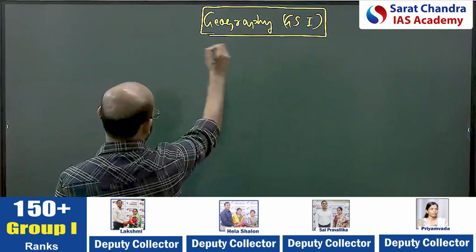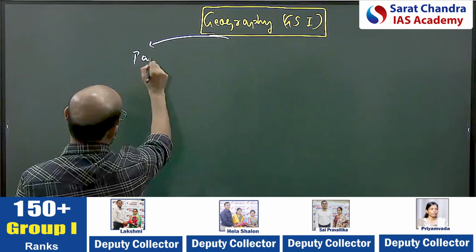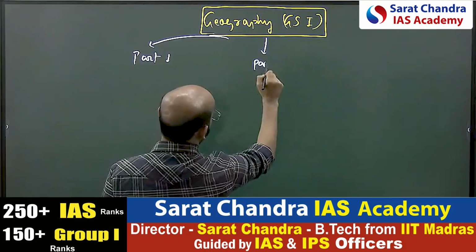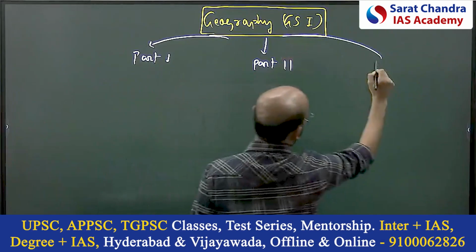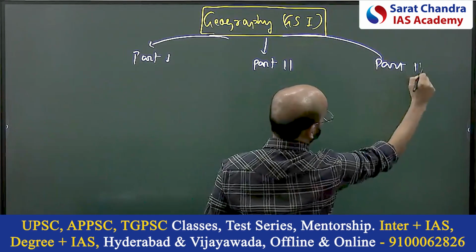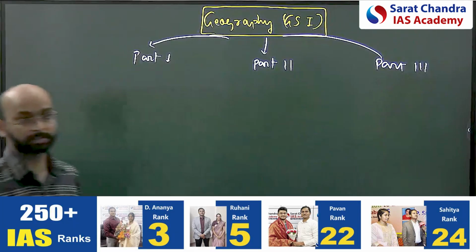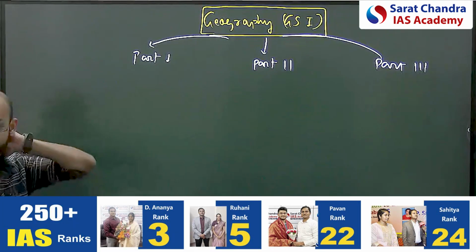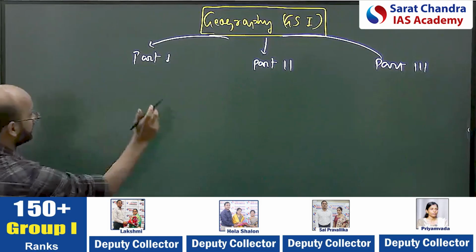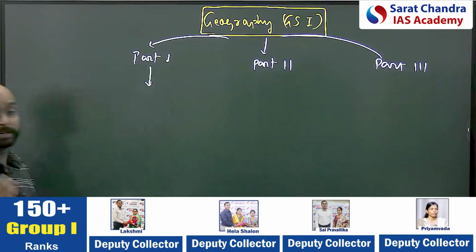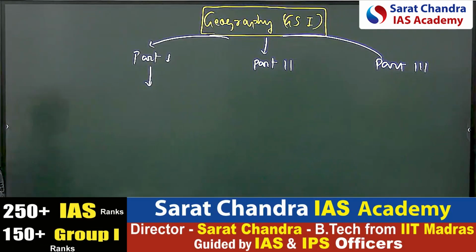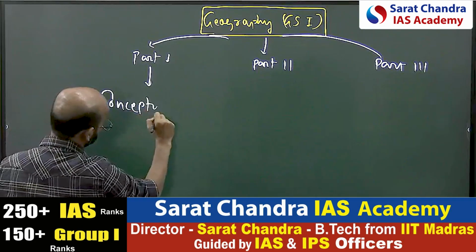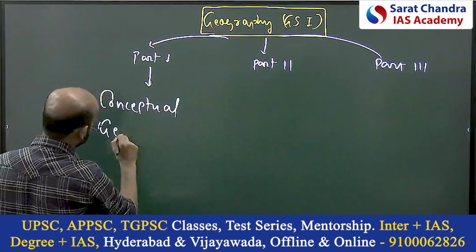Part 1, part 2, and part 3. It will help you to understand the subject in a more simple way. So the whole geography can be divided into 3 parts. Part 1 is your fundamental geography. So this is conceptual geography.